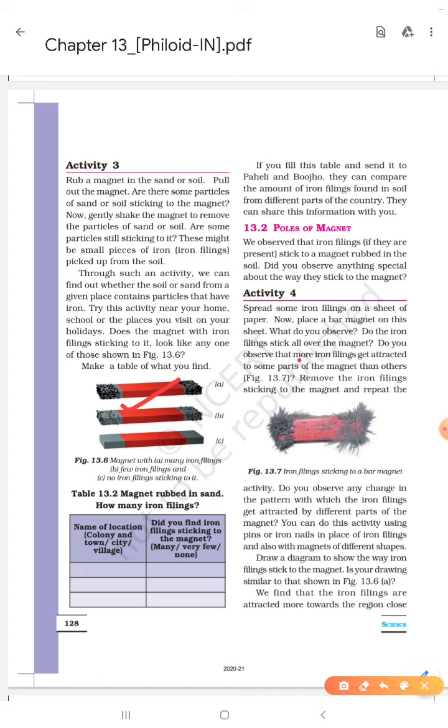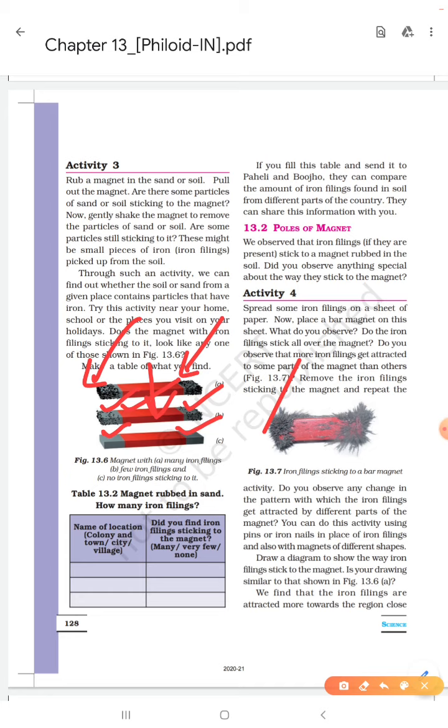Those iron fillings will stick in the corners, not in the middle part of the bar magnet. It shows that the magnetic strength of a bar magnet is maximum in its corners. And these corners are called poles of the magnet. You should know this point.